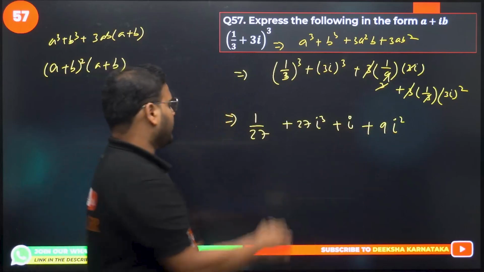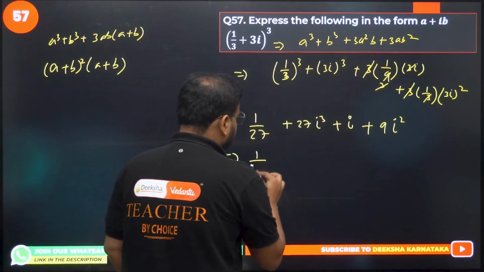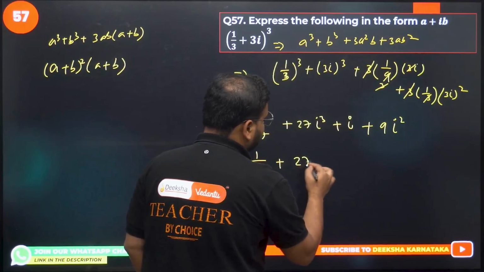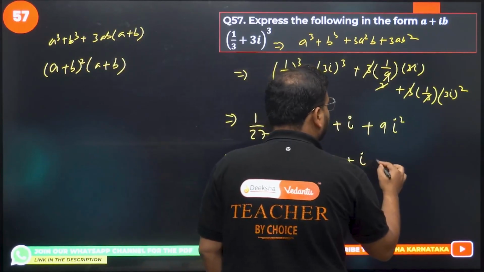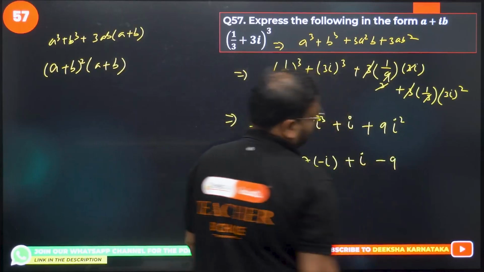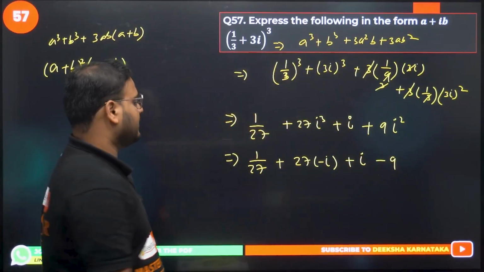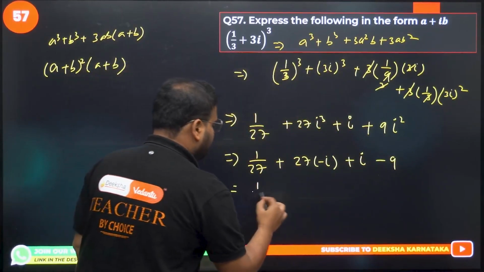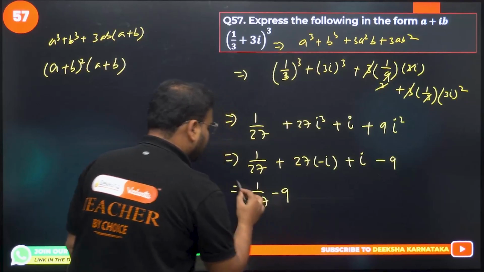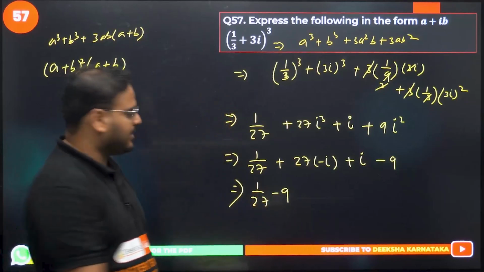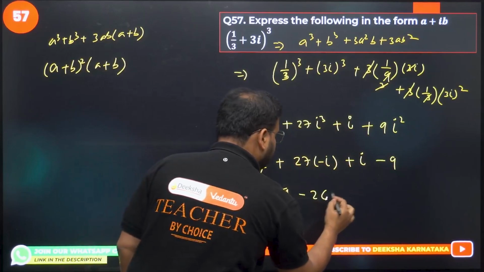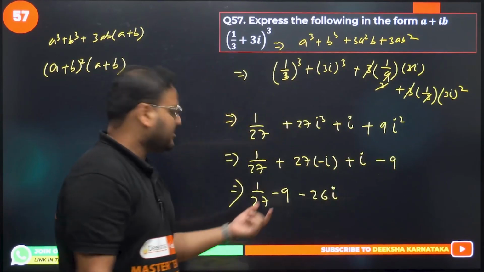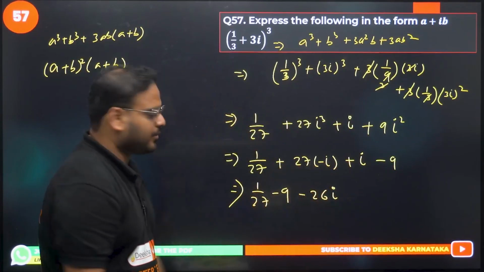Okay. 1 by 27 plus 27 times minus i plus i, and minus 9, because i square is minus 1, right? So minus 9. So have a look. 1 by 27 minus 9. I'll club the real parts together and the imaginary parts over here. Minus 27i plus i, so minus 26i. Correct? Okay.